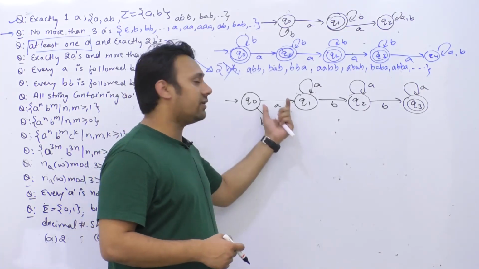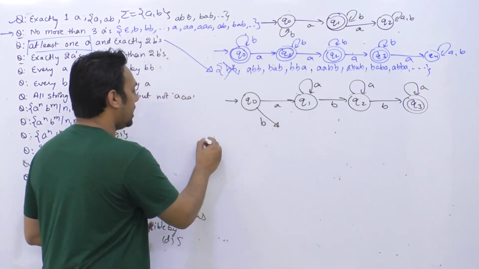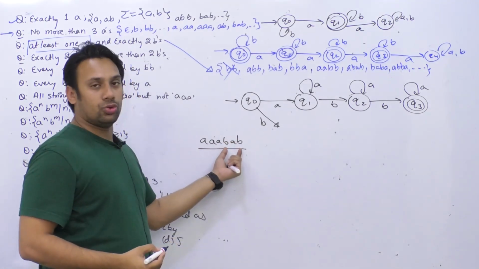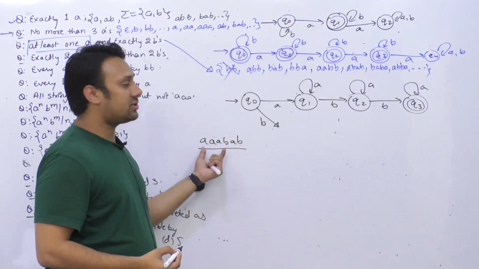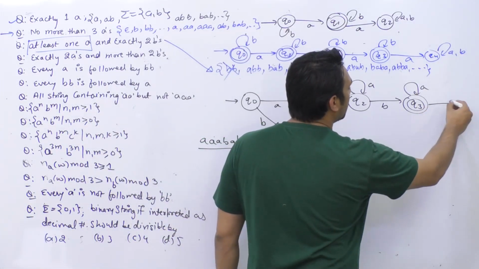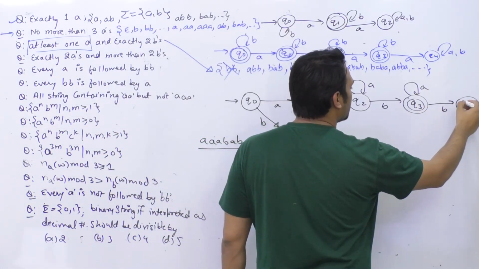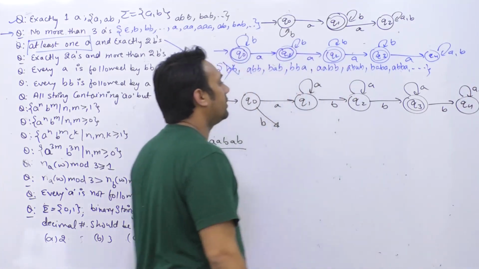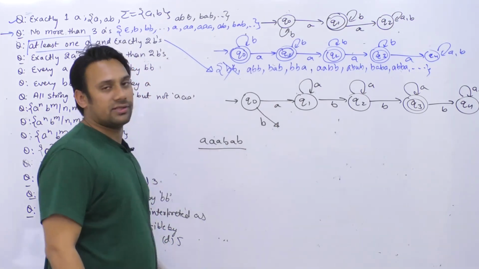तो ऐसा भी हो सकता है we have the string like 3 A's B A B, right? So यहाँ पर exactly 2 B हैं and at least 1 A है. So this string is also accepted, right? And if you get more than 2 B's, then you should go to a trap state and you should not accept anything after this. Okay, so this is the case when A is in the beginning.